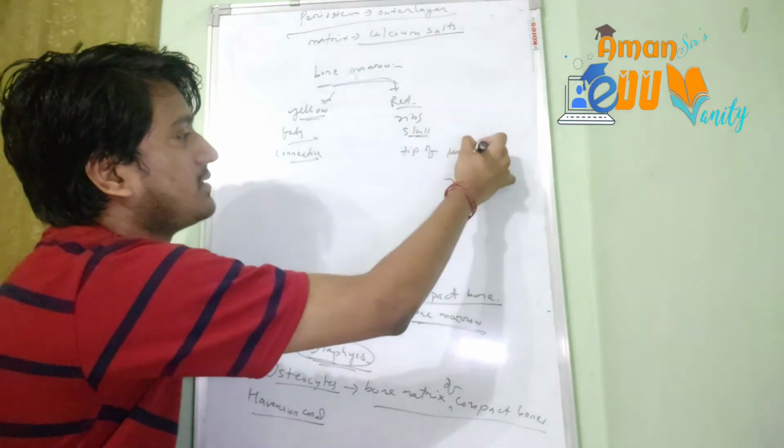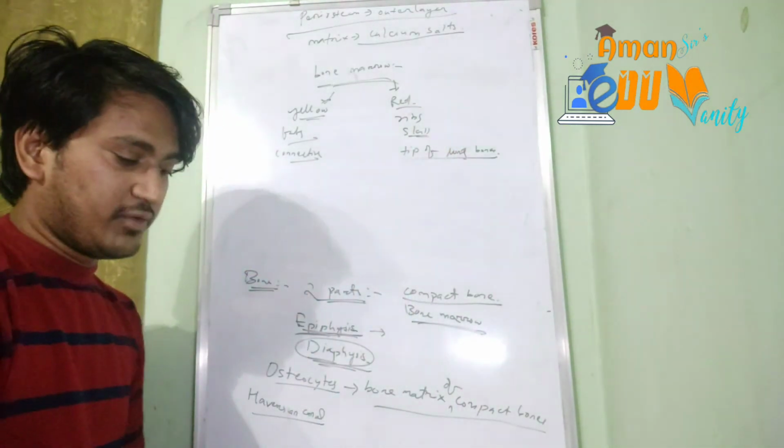Within the tip of the long bones the red bone marrow is found.